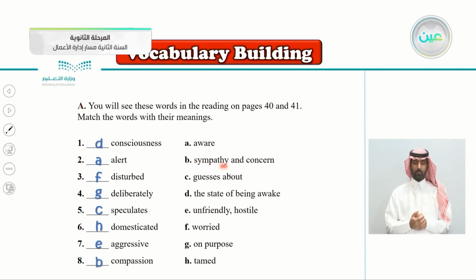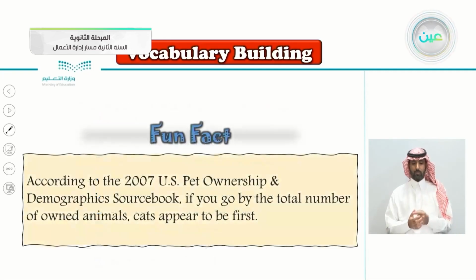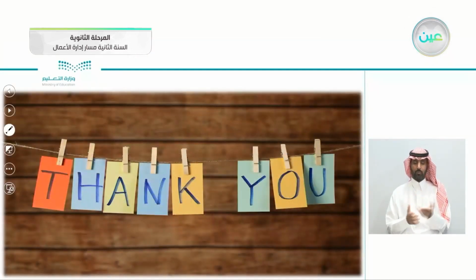Compassion, sympathy, and concern. Here's a fun fact for you. According to the 2007 U.S. Pet Ownership and Demographic Sourcebook, if you go by the total number of owned animals, cats appear to be first. So people bought lots of cats before. And with that, we reach the end of this lesson.